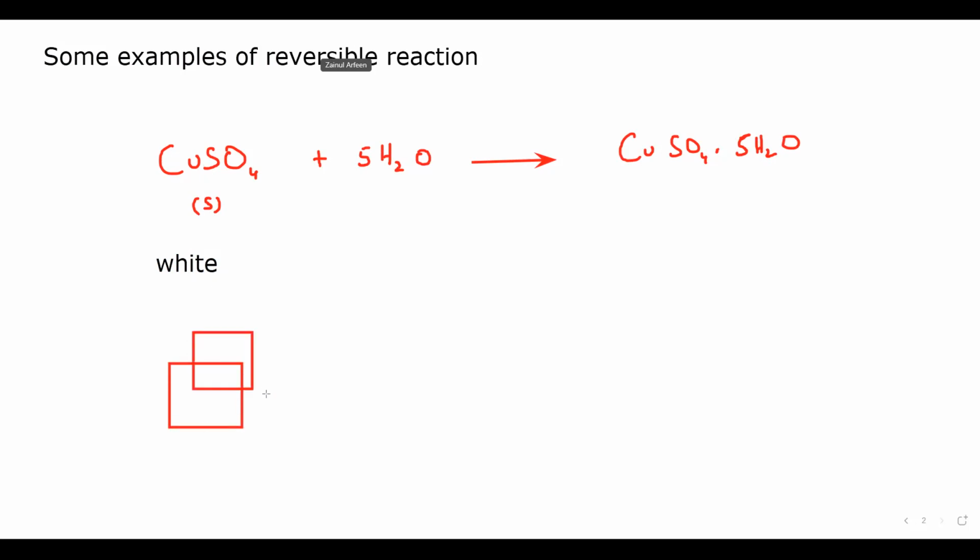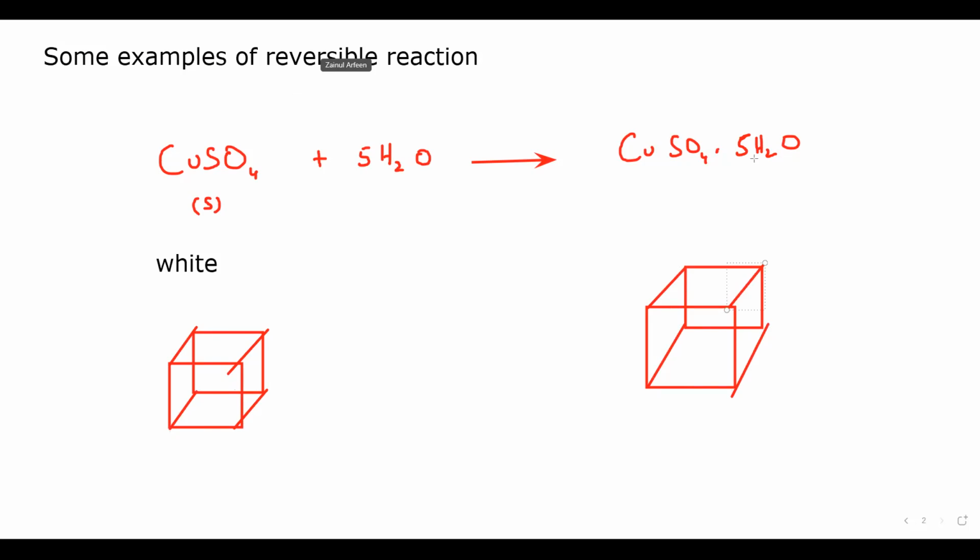An ionic compound exists as a lattice. There will be positive and negative ions in the structure, and we call that a lattice. But what is the meaning of this dot 5H2O, or dot 3H2O? It means that there is a lattice, which is also a solid, but it has trapped water molecules. And how many water molecules are trapped? It has trapped 5 water molecules.